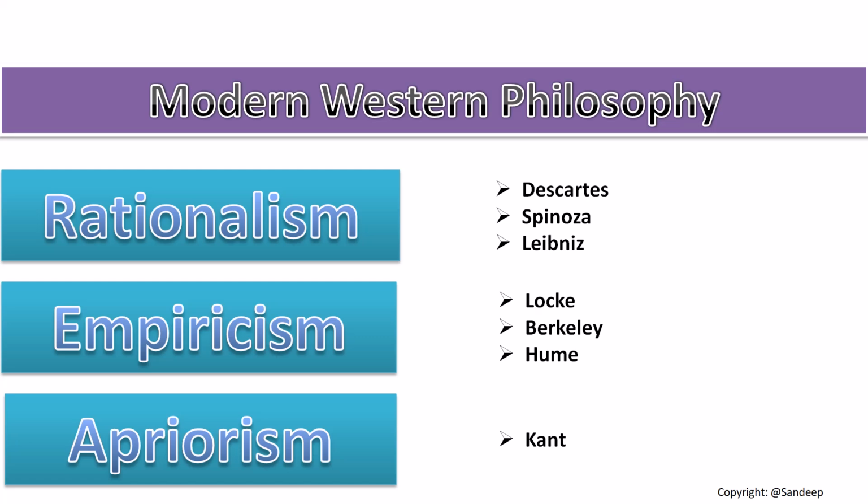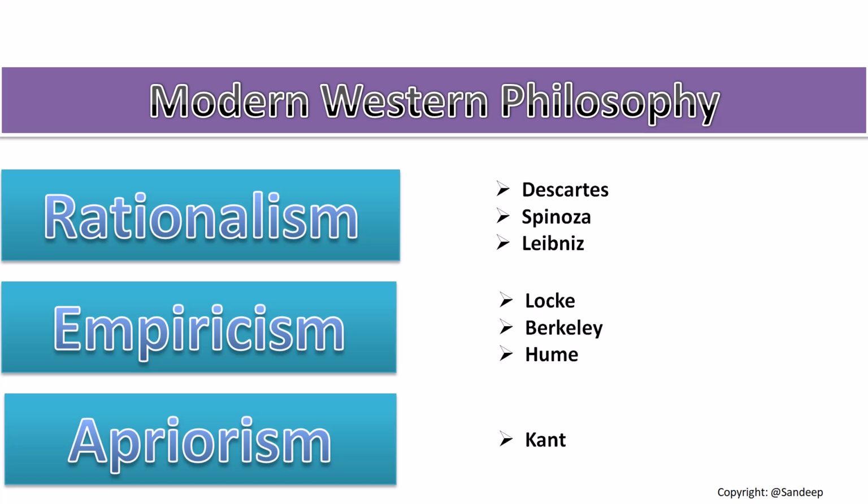And his school was popularly known as rationalism. Spinoza and Leibniz follow the footprint of Rene Descartes. On the other hand, the rapid development in sciences inspired many philosophers to start countering rationalism, and instead of reason, they started proposing that experience should be the primary source of knowledge. The founder of empiricism was John Locke, who proposed that it is not reason, it is experience which is the primary source of knowledge.